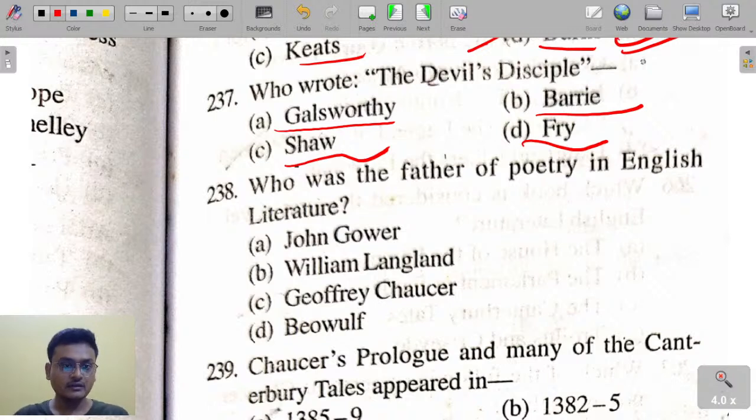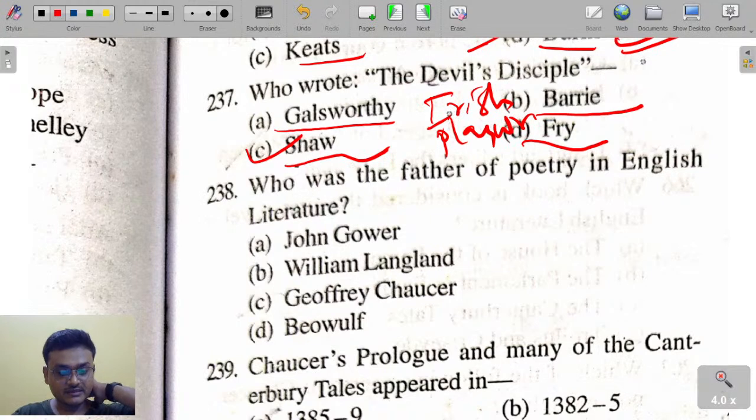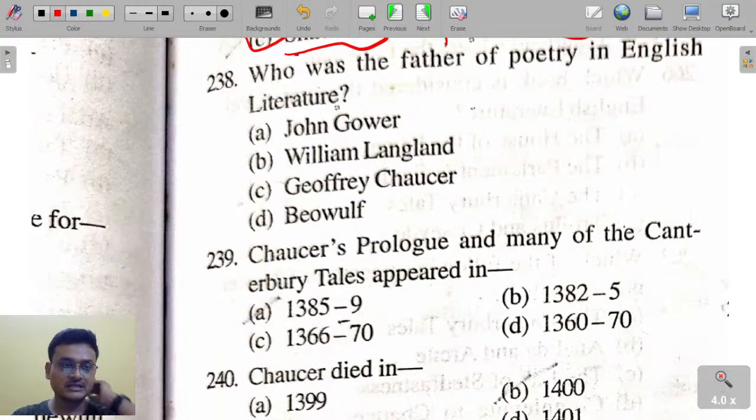It is written by G.B. Shaw, the Irish playwright. The Irish playwright has written The Devil's Disciple. Who was the father of poetry in English literature?